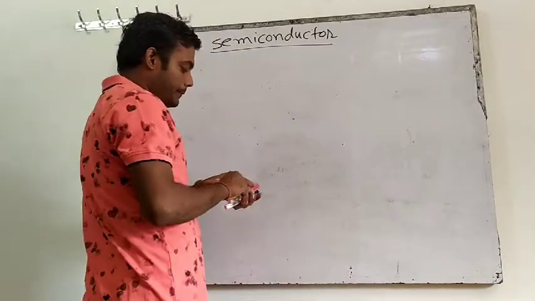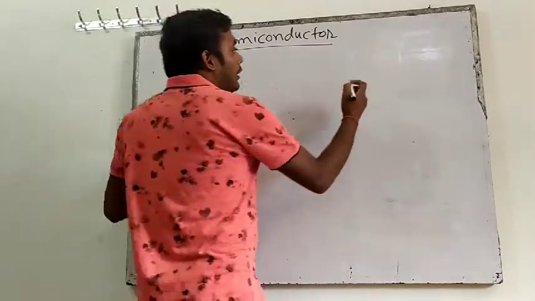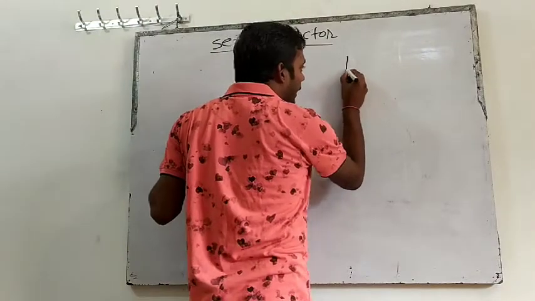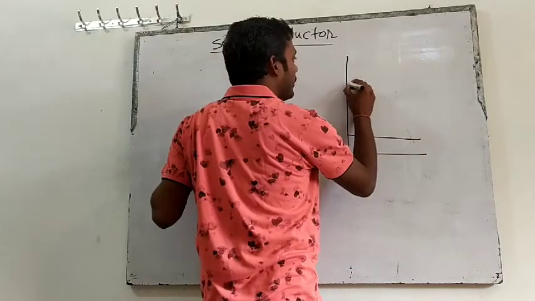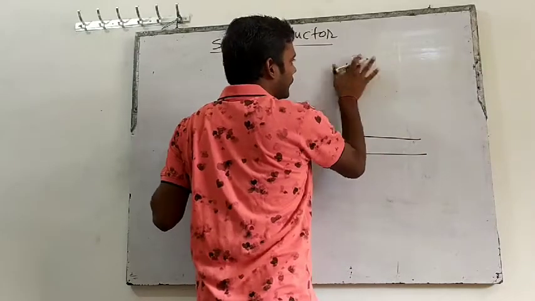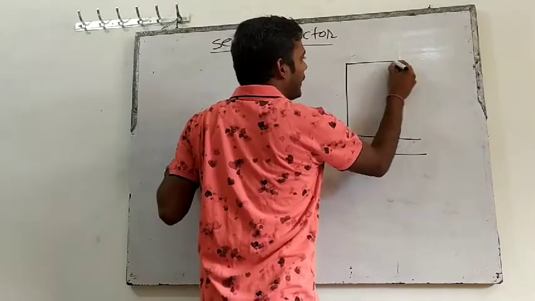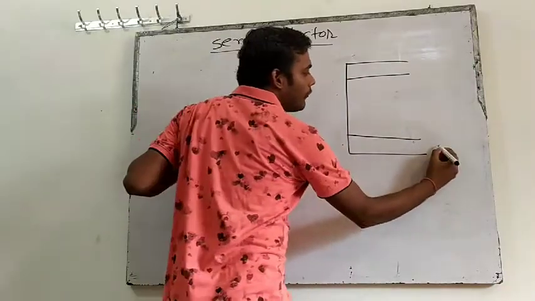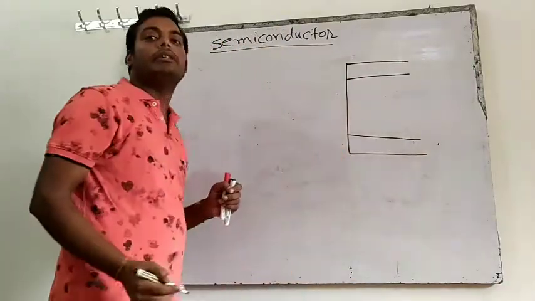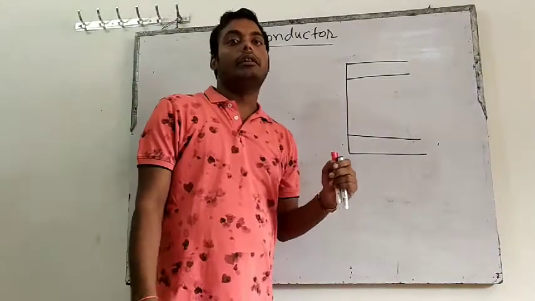I told you that the simple figure of energy band is like this. There will be two bands in silicon crystal. The total energy level which is present, that is 8N, as I discussed in the previous lecture.